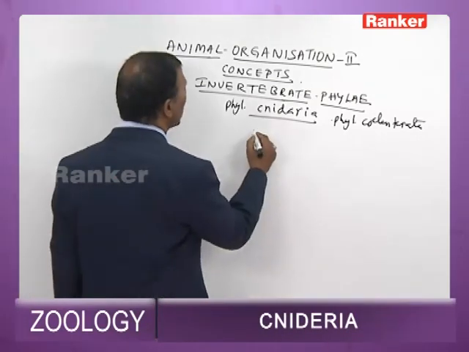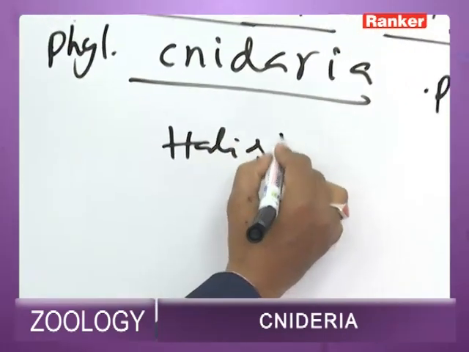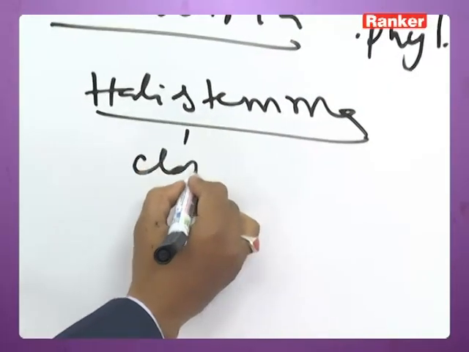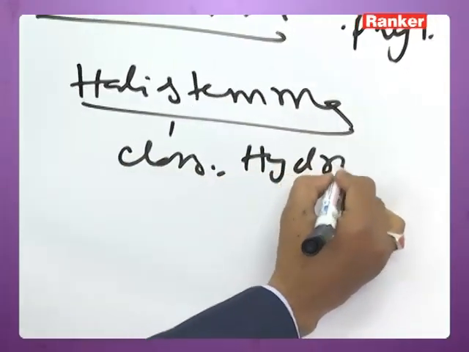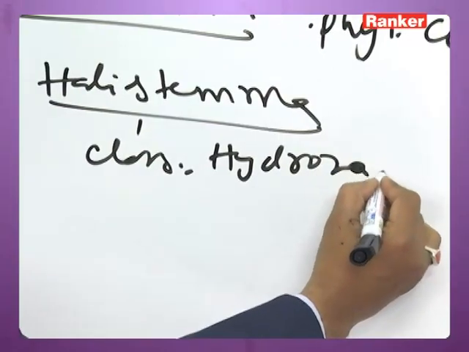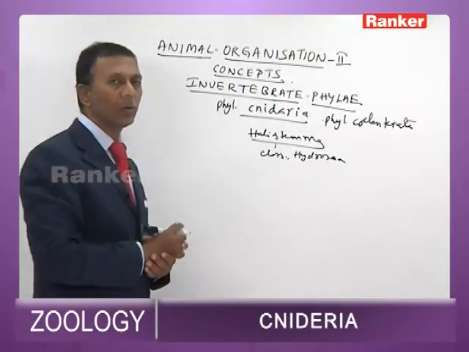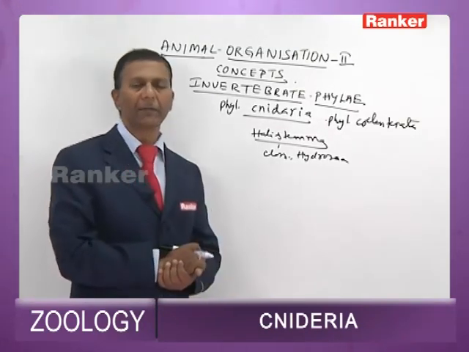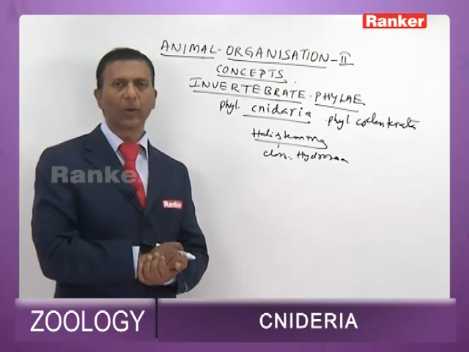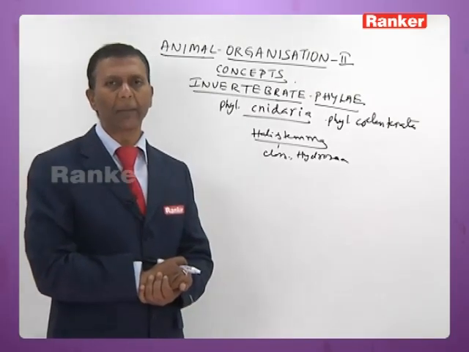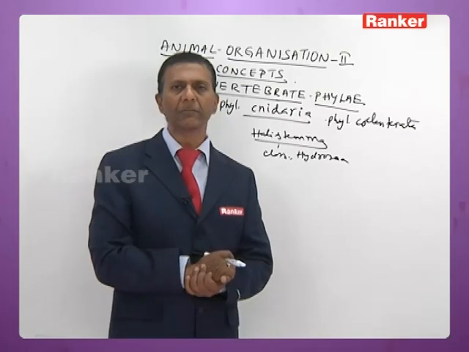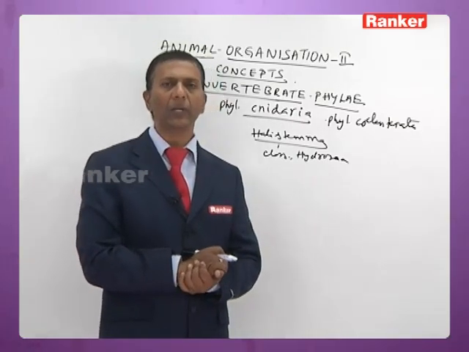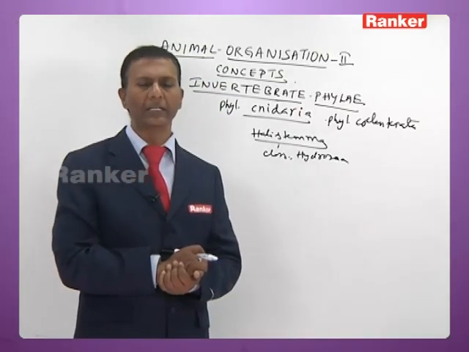There is a hydrozoan called Halistemma. This Halistemma belongs to class Hydrozoa and order Siphonophora. It is the only cnidarian with all the 7 zooids, and it happens to be the only cnidarian which is bilaterally symmetrical. So polymorphism is one of the unique characteristics of cnidarians.